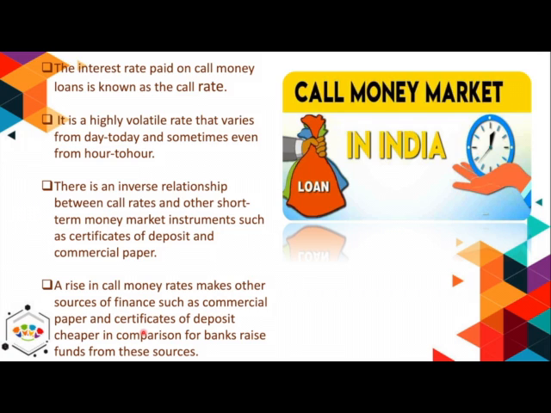When those become cheaper, the banks prefer to raise funds through those sources, not through call money. Correct? Usually students ask how there is an inverse relationship between call rates and other short-term money market instruments. So I want to explain it in very simple words. Please listen carefully, and things will be clear to you.